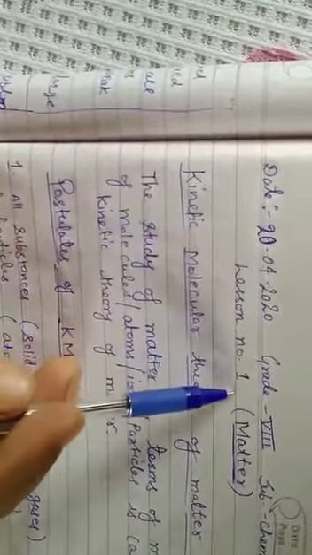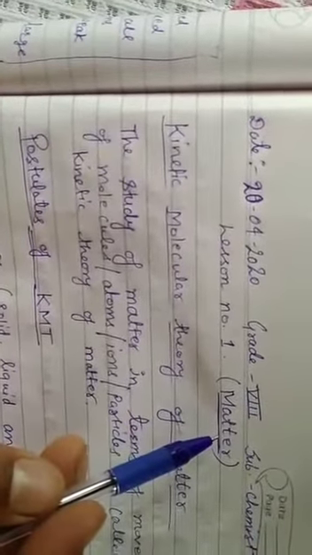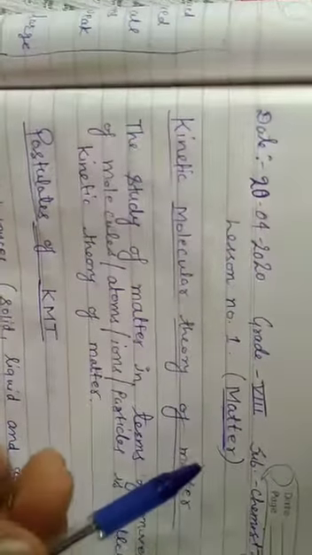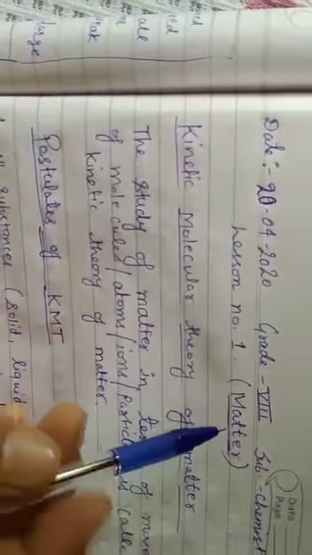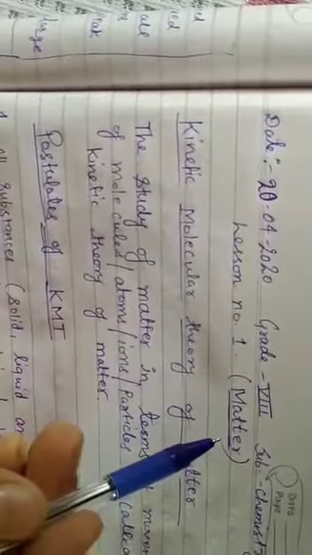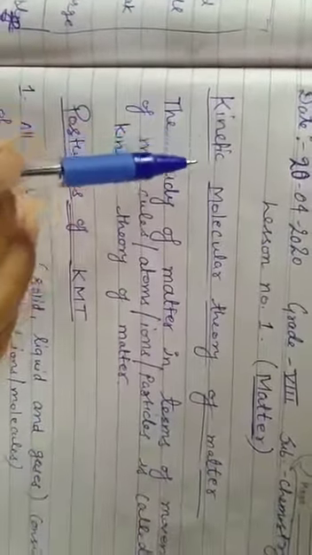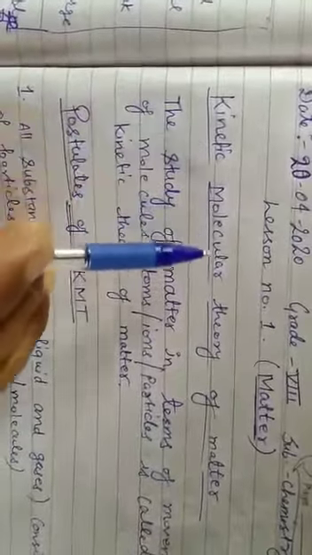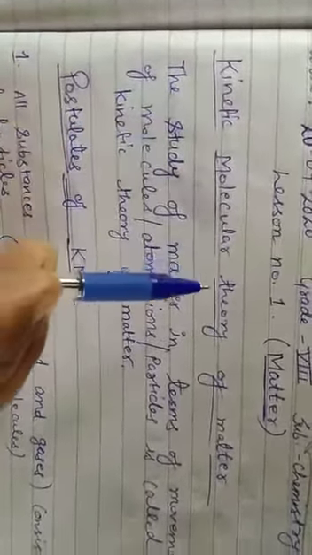Lesson number 1, that is matter. Although you know about matter, that anything that has mass and occupies some space is called matter. You also know that everything is made up of matter. In this lesson, we will start with a new topic, that is the kinetic molecular theory of matter. So this is the first topic of your lesson number 1.